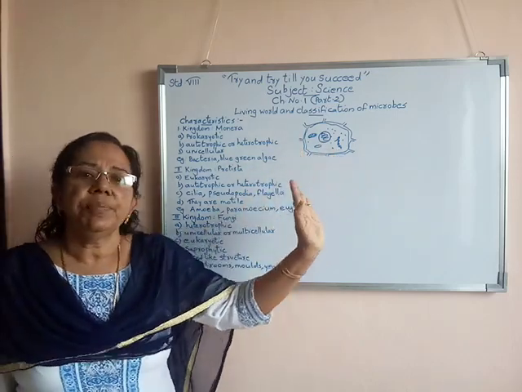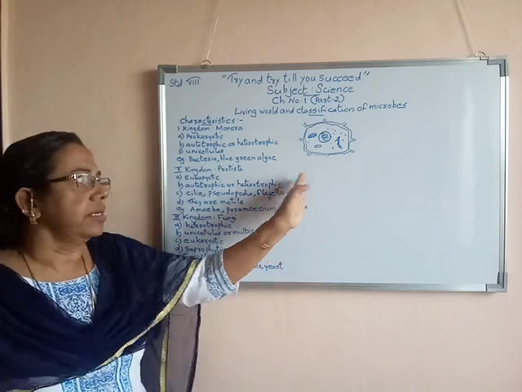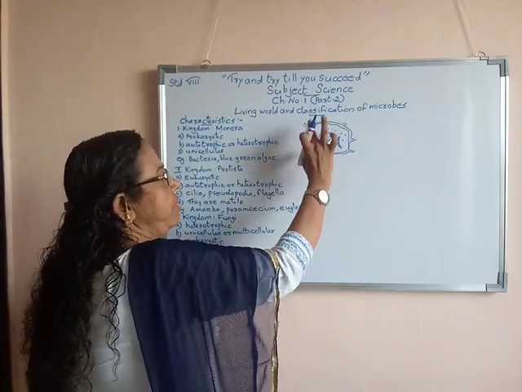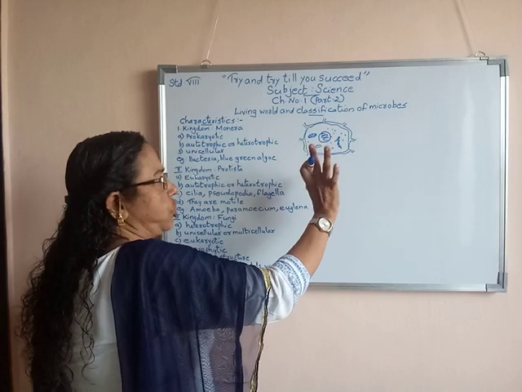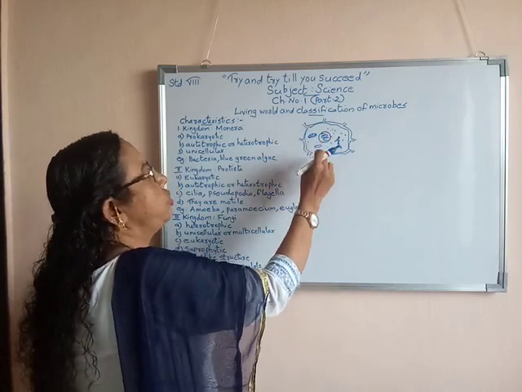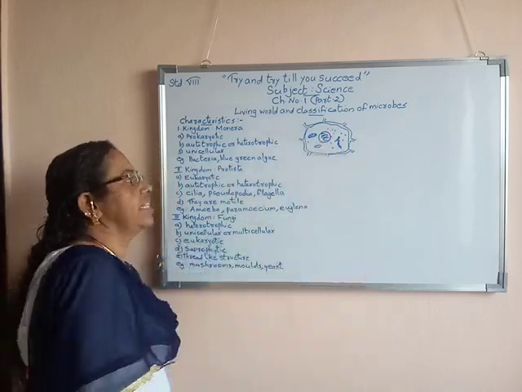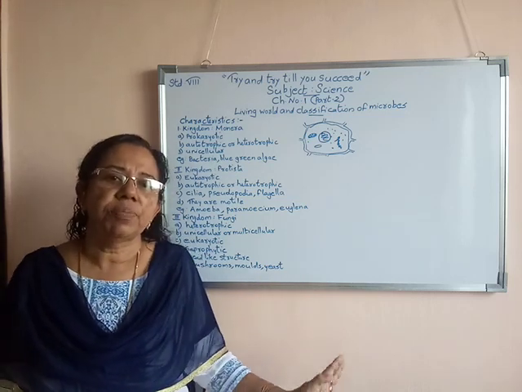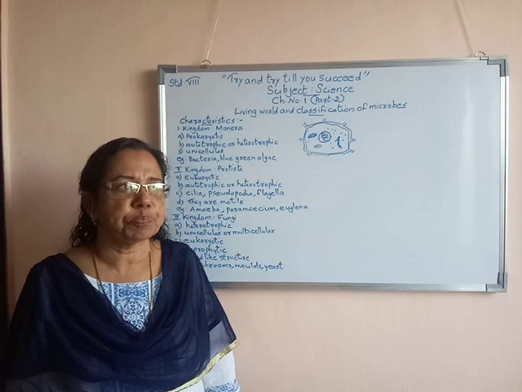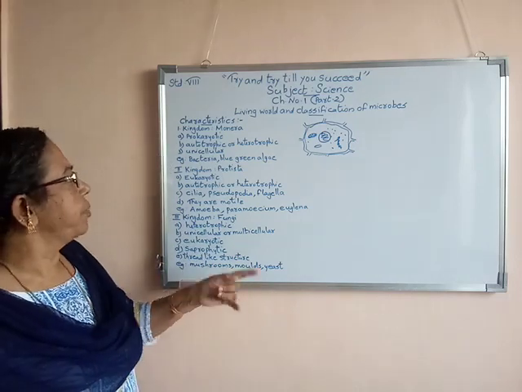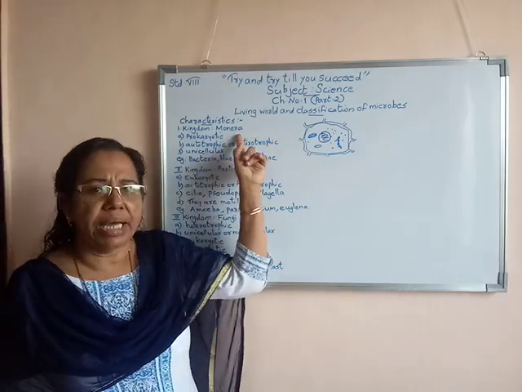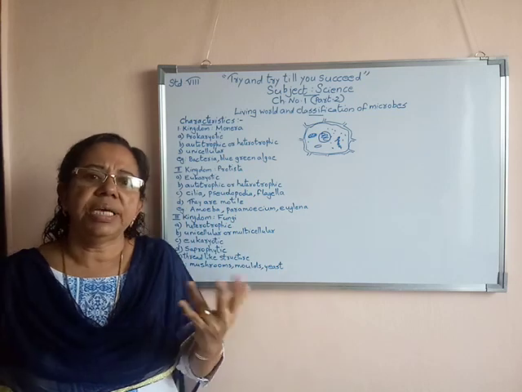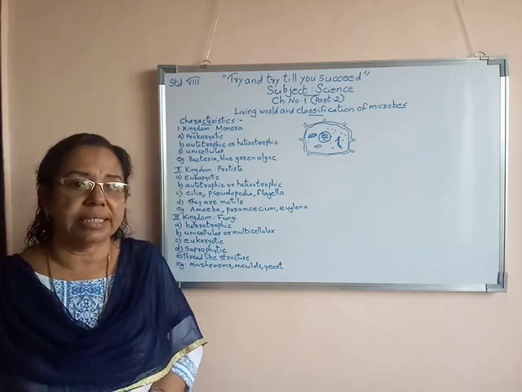But prokaryotic cells are different. One cell will be there, and the cell membrane will be there, that is sure. But inside, which is the nucleus and which are the other organelles, won't be clear to us. That is the speciality of prokaryotic cells. Here we are studying kingdom Monera. I said they all are prokaryotic cells.